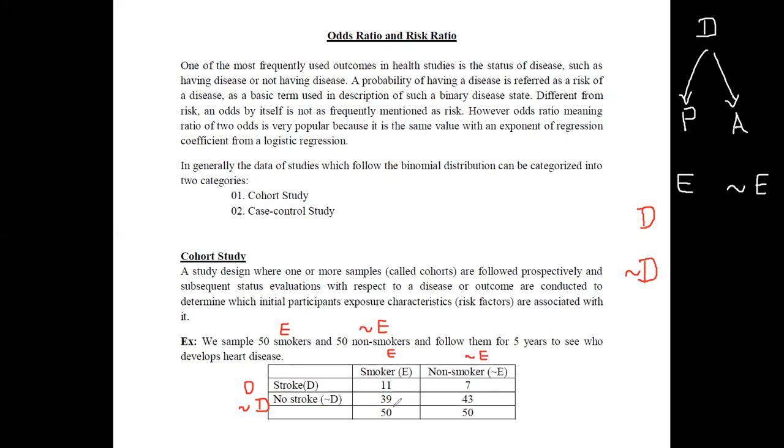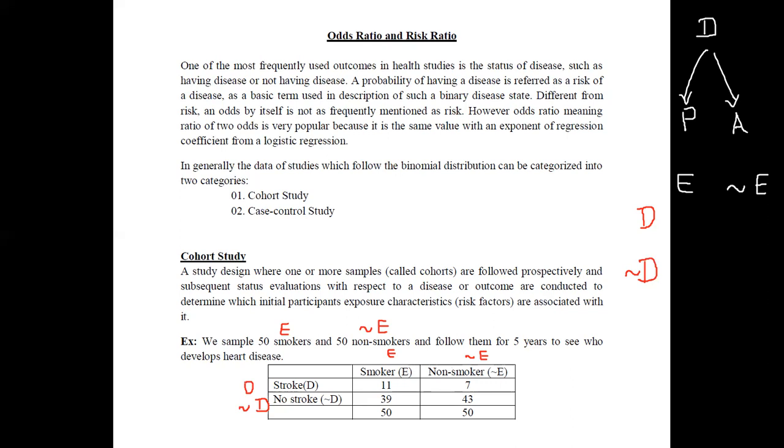Among these 50 smokers, it is identified that 11 people had strokes in this 5 years period, and even though they are smokers, 39 have not met with any strokes in this period. For the non-smokers, even though they have no habit of smoking, among these 50, 7 of them had strokes, but 43 did not meet with any strokes in this time period.